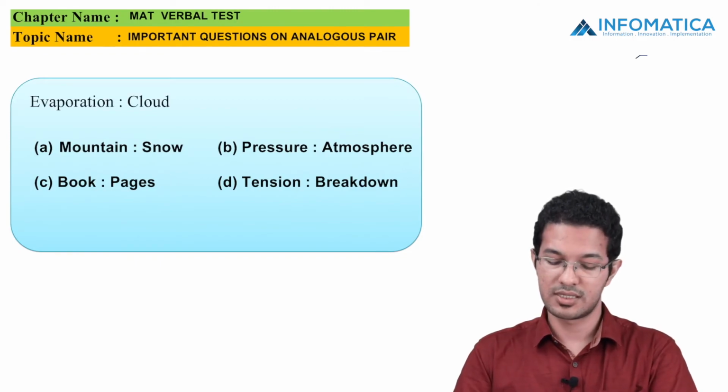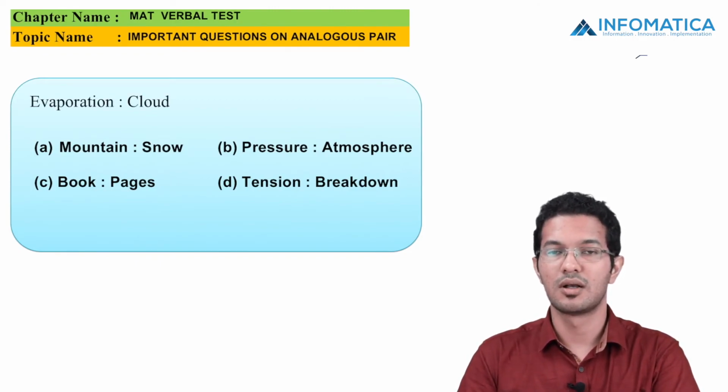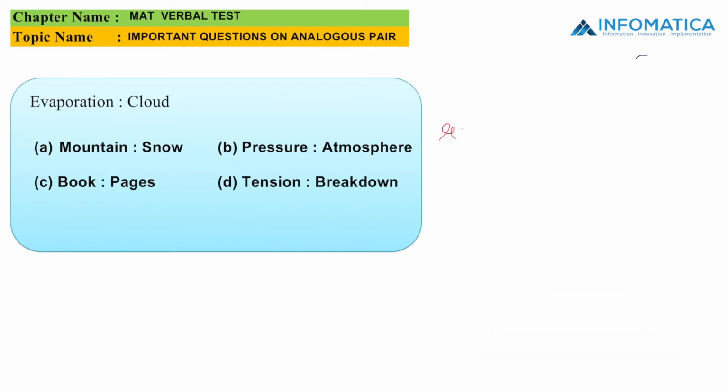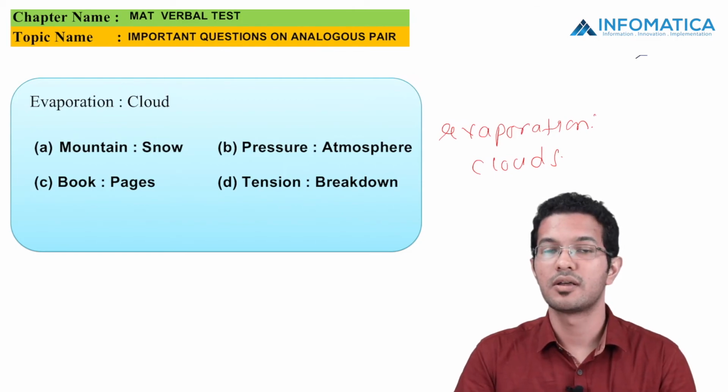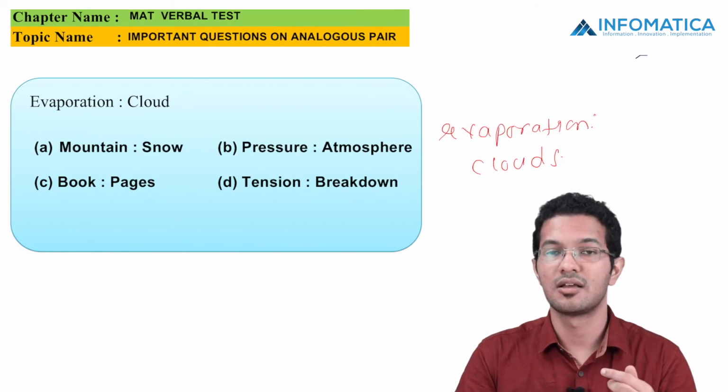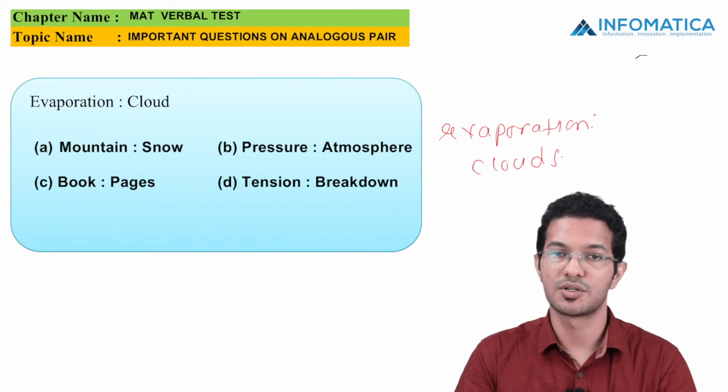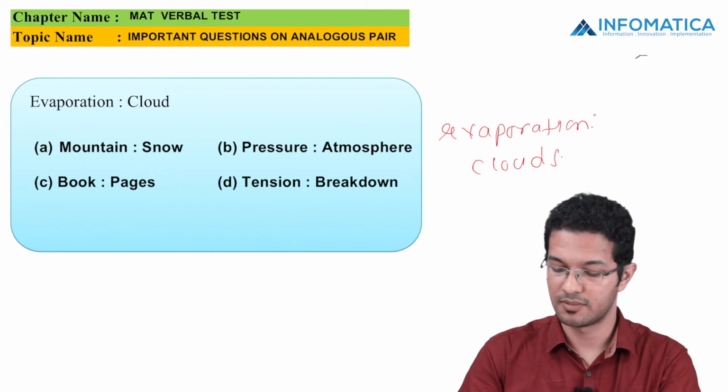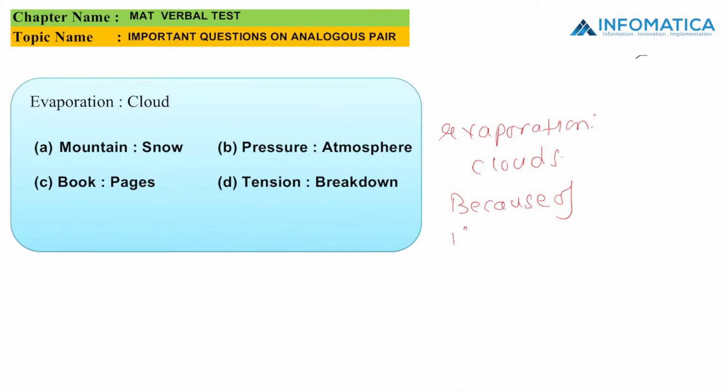The next MCQ says evaporation is related to clouds. So let us see the relation. It says that evaporation is related to clouds. So what is the result of clouds? Whenever we talk about clouds, it is nothing but because of the evaporation. So let us see the options. We can also say that because of first, we get the second.